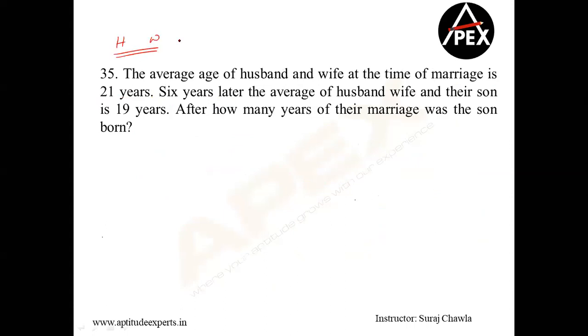Let me assume husband's age is H and wife's age is W at the time of marriage. Clear? So H plus W is equal to 21 into 2, that is 42. Now 6 years later, husband's age will be H plus 6, wife's age will be W plus 6, and their son. The average is 19, so the sum is 57.